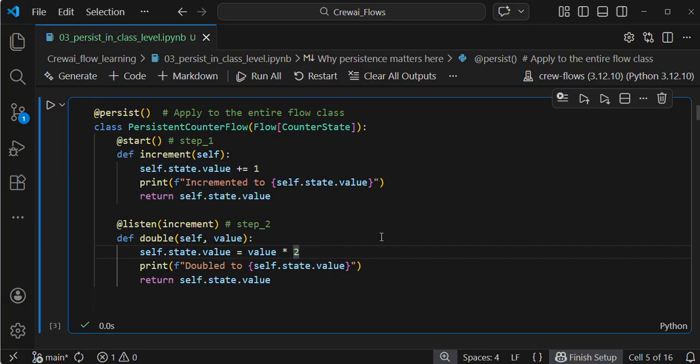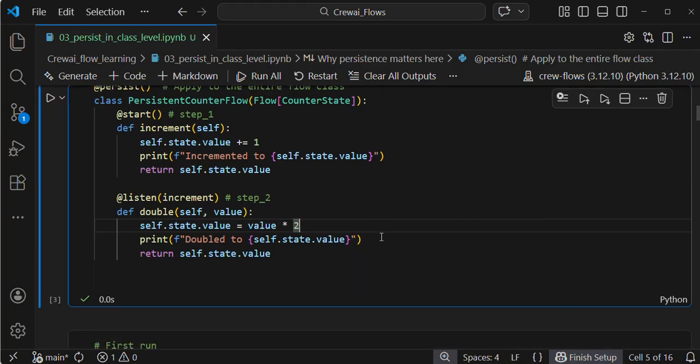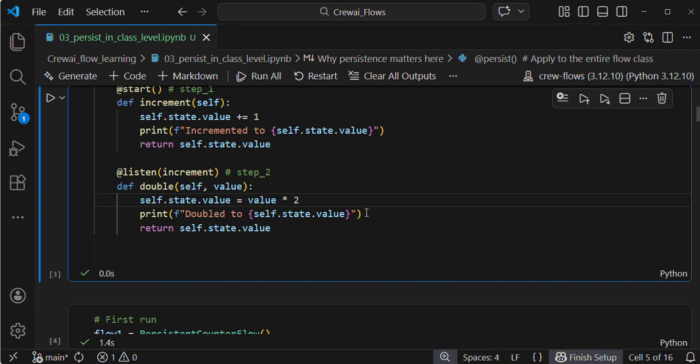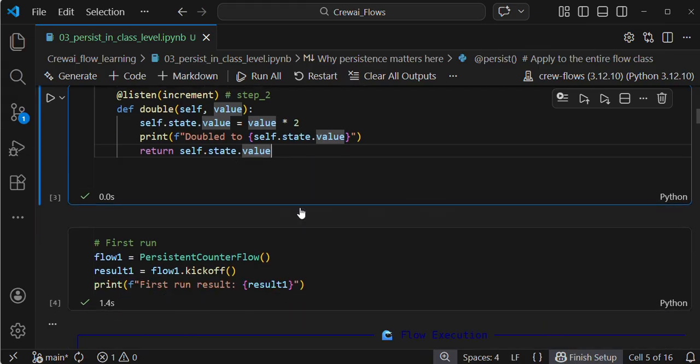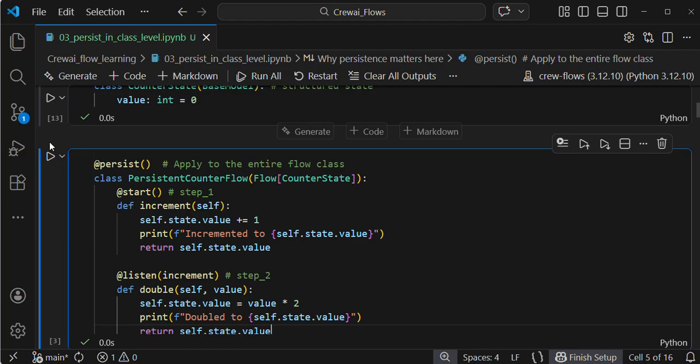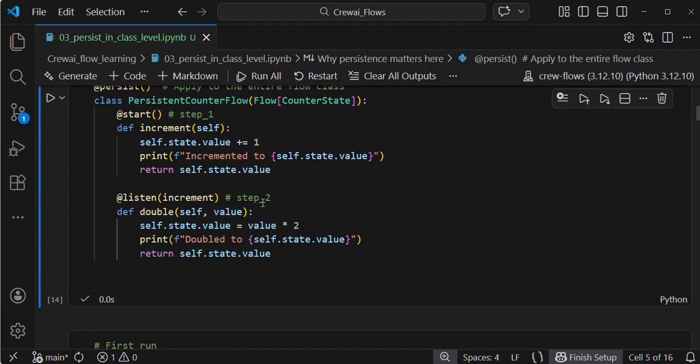I am storing it in self.state, so my state is totally changed. Currently my state is updated and the value is 2. For understanding, I am printing the line "double to 2", and then returning self.state.value. I am executing the cell. I hope you can understand this code.